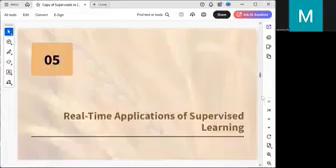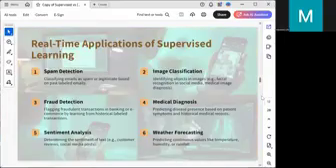Next is the real-time applications of supervised learning. What are the real-time applications we can study under supervised learning? I mentioned spam detection, image classification, fraud detection, medical diagnosis, weather forecasting, sentiment analysis. These are the different real-time applications we can move on to in the supervised learning process. Spam detection means we can check whether a message or call is spam, or whether an email is spam, like that.